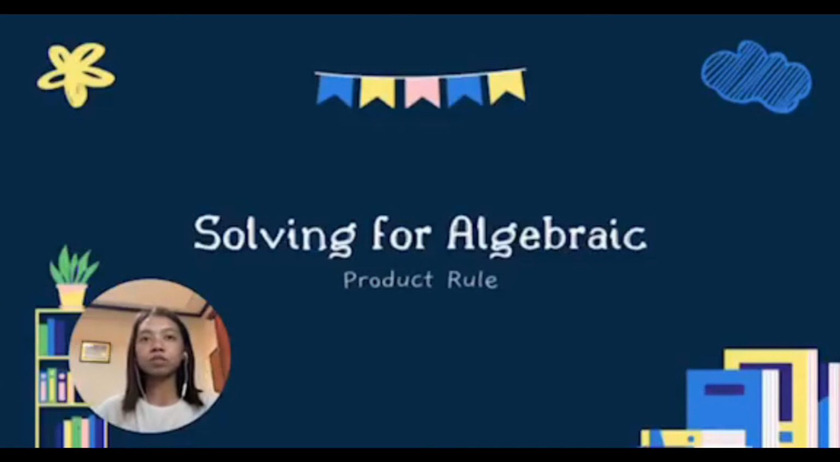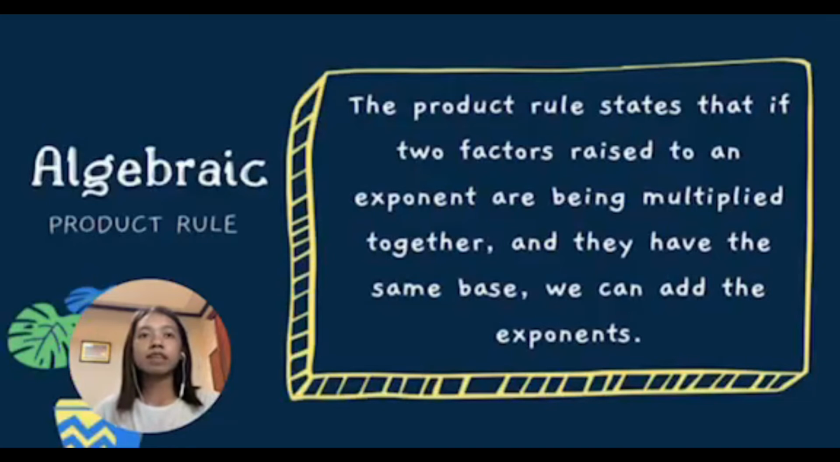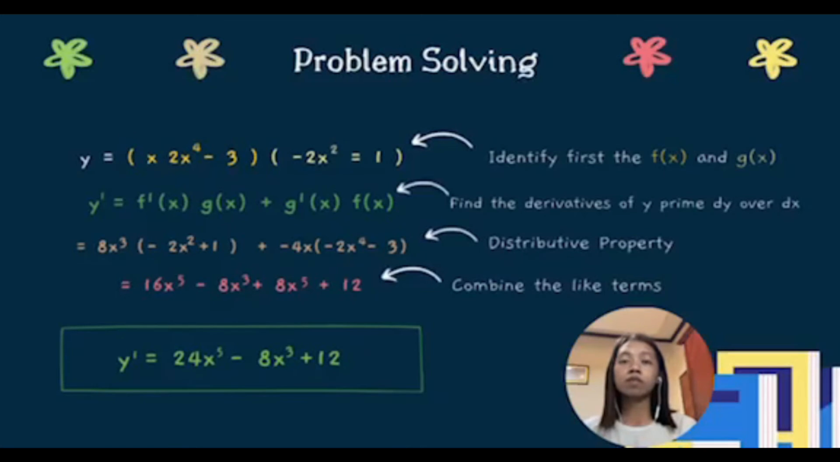Let's talk about the algebraic product rule. The product rule states that if two factors raised to an exponent are being multiplied together and they have the same base, we can add the exponents. In this problem, we first identify the f of x and g of x. Negative 2x to the fourth minus 3 is our f of x. Negative 2x squared plus 1 is our g of x.